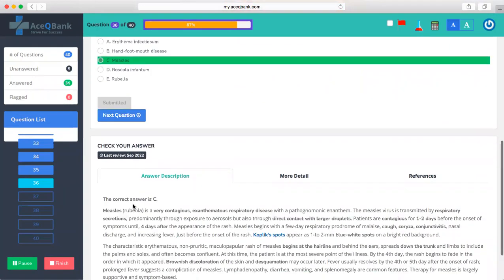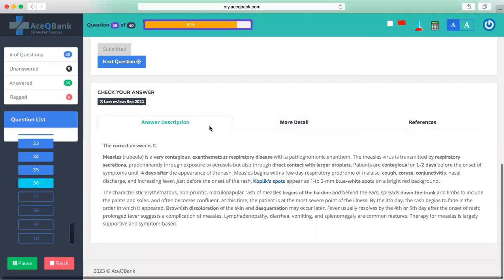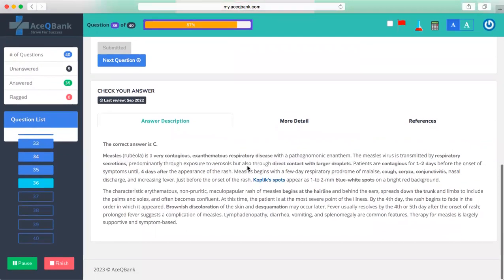The answer is measles. So how do the Koplik spots look? This is the Koplik spots, having this white thing, okay? So this one here, measles is a contagious and exanthematous respiratory infection. So direct contact with the droplets, like respiratory.